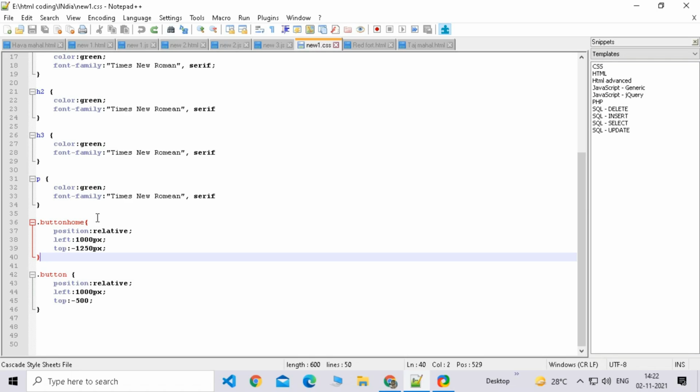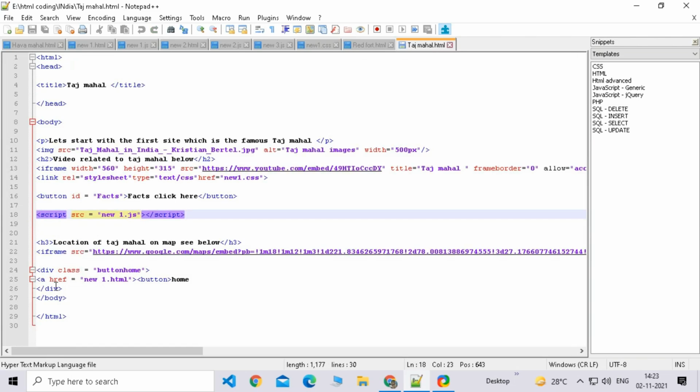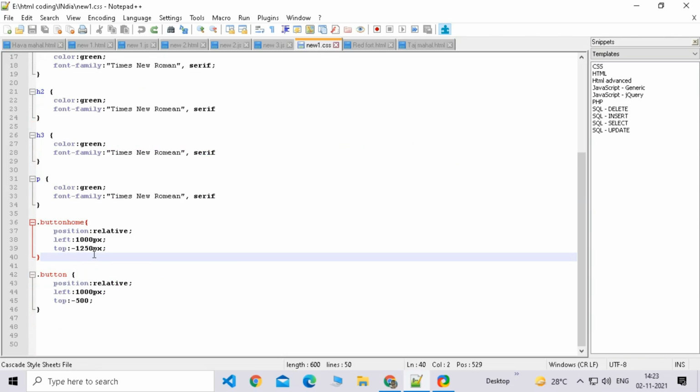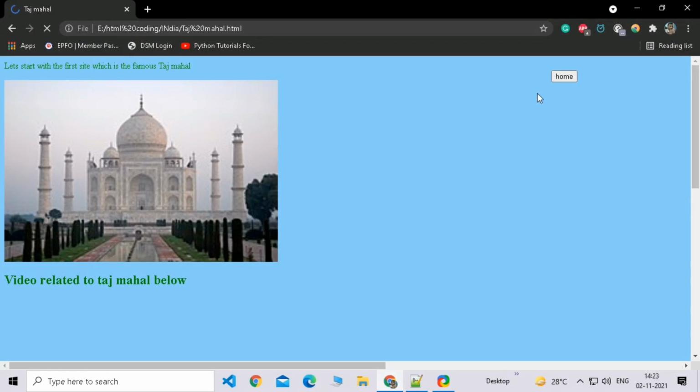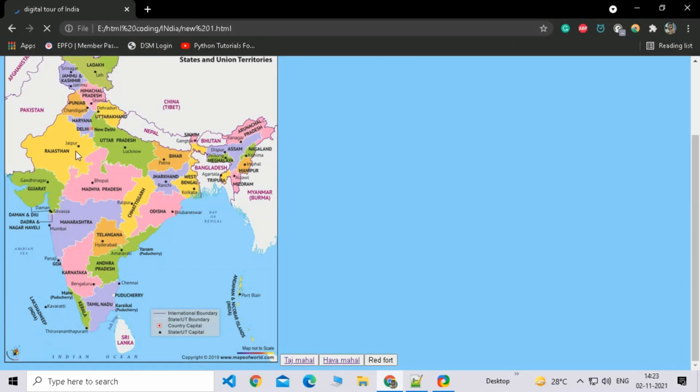Now, why are you wondering why I have typed dot button home, not just a single button? Well, if I go in here, I have added a class of button home. So the name of this button in a class is button home. Yeah, it's confusing. Then I've added this, and it should be left 1000 pixels and top minus 1250 pixels, position relative. So this is a lot of maths and science and physics and everything in the world. I finally figured it out, and I'm so happy about that.